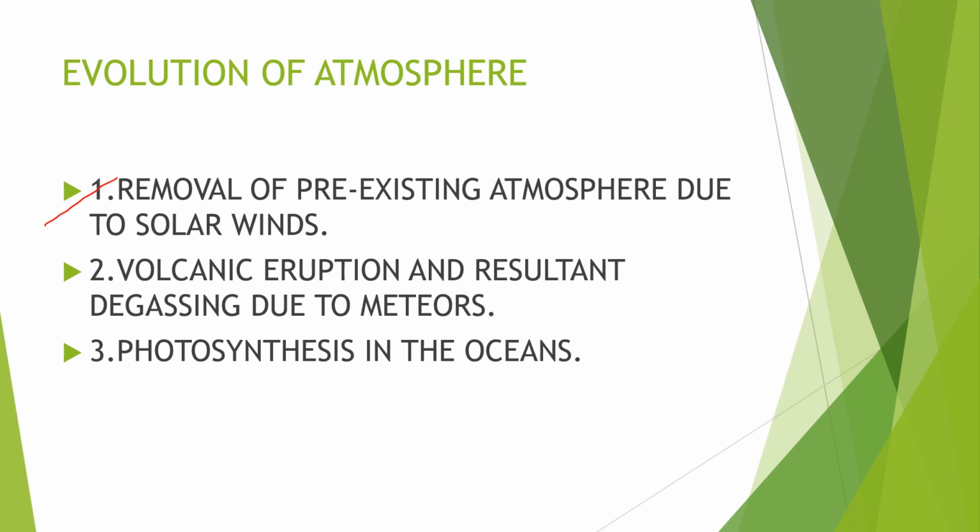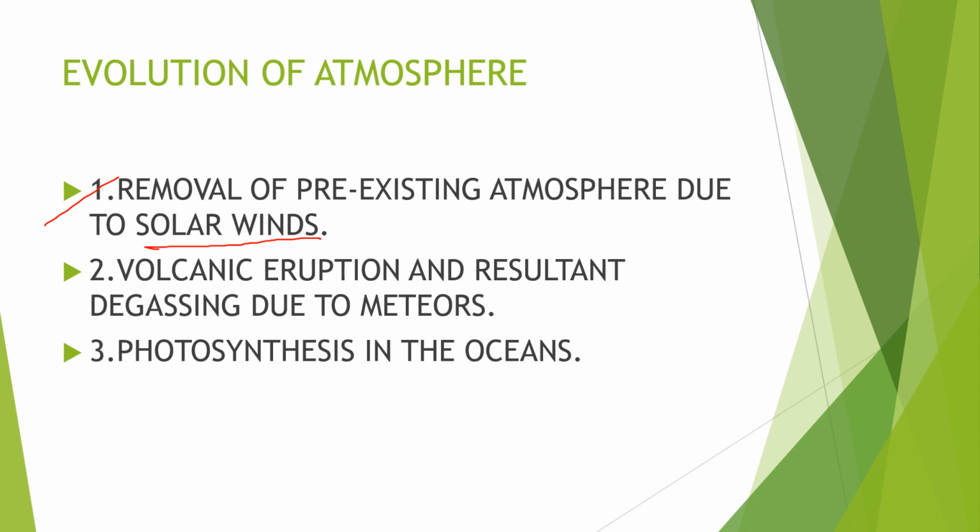The first point is removal of the pre-existing atmosphere due to the solar winds. As we know, Earth receives solar radiation even today. But hardly one radiation out of a billion radiations received on Earth's surface is absorbed by Earth. But going to the beginning, when Earth was just evolving, at that time Earth's atmosphere consisted of various harmful and toxic gases.